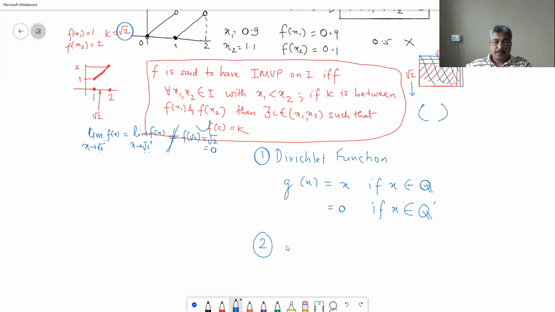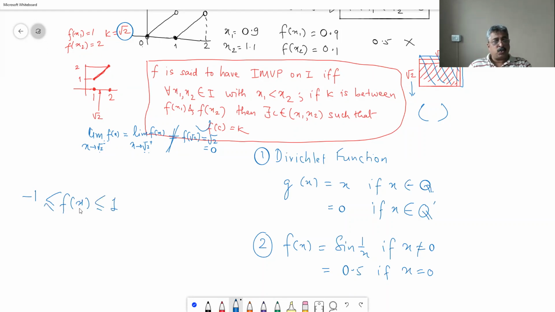Another example could be f of x is equal to sine 1 upon x if x is not equal to 0, and equal to say 0.5 if x equals 0. So now the values of the function f of x are between -1 and +1. All values between -1 and +1 are available on any interval that you choose.